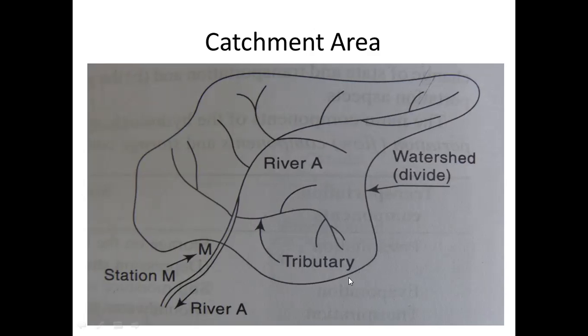The catchment area is the area of land in which the water is collected through precipitation, runoff, etc. That means in this portion of the land there is maximum rainfall, and that's why it's called a catchment area. You catch the rainfall, draw an imaginary line, and assume that maximum rainfall is occurring in this area.